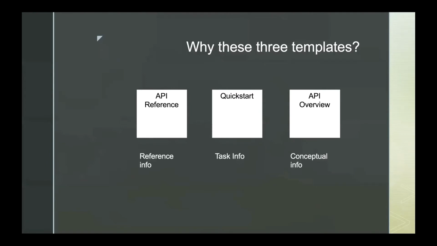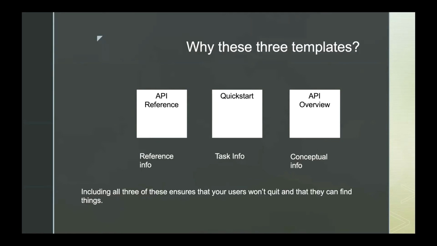Anyway, long and short of it, dividing the information these three ways, separating it into these categories, is effective, because when I'm in the quick start, the overview information and the reference information aren't mixed in. And when I'm looking for reference, I don't have steps mixed in or overview mixed in. They're not in the way. At the same time, when I'm trying to find something, I can find it because I know where it is. That's the basic nuts and bolts of it. So on the information architecture level, having these three categories works. People don't quit, and they can find what they want because of what's there.